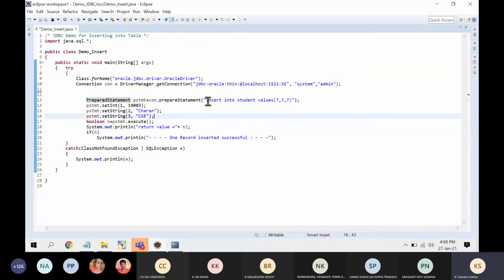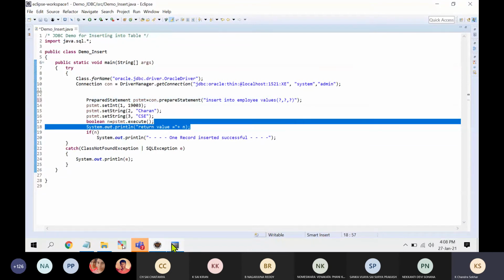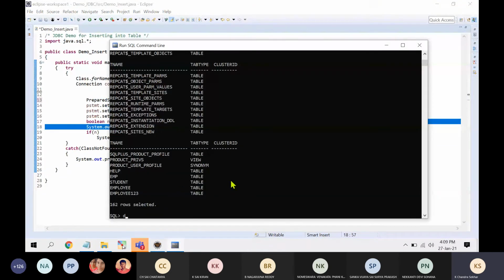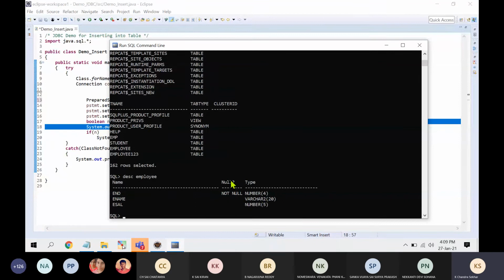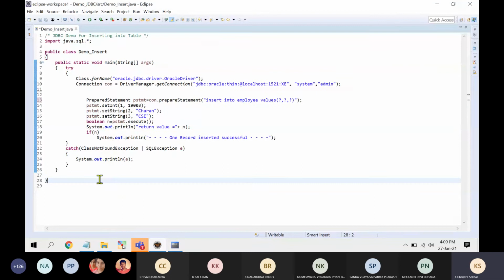Now I am writing the query: insert into the table we have created, employee. Let me modify that. Employee values of 3 question marks. These 3 question marks I will replace during program execution. In my table there are 3 values only, right? Describe employee: employee number is integer type, employee name is string type, employee salary is also integer type.